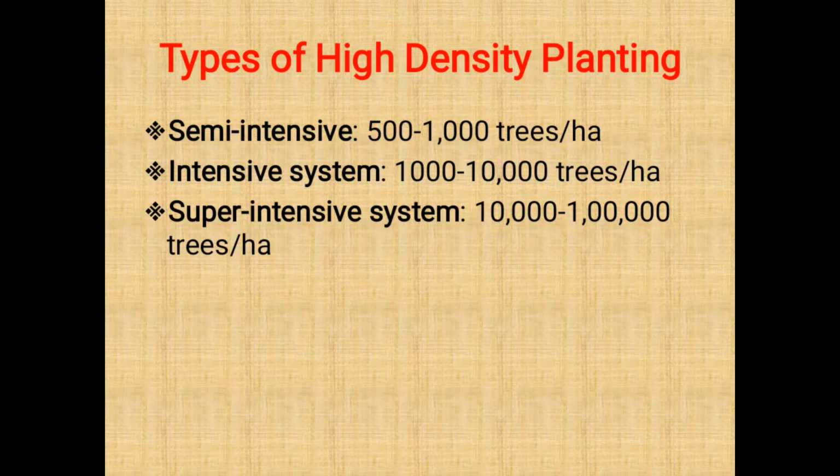The next point, types of high density planting. There are three types. First, semi intensive. Semi intensive means a plant population of 500 to 1000 trees per hectare. Second, the intensive system. In this system, plant population is 1000 to 10,000 trees per hectare. Then the super intensive system, with 10,000 to 1 lakh trees per hectare. These are the types of high density planting which are mostly or commercially adopted in our country.